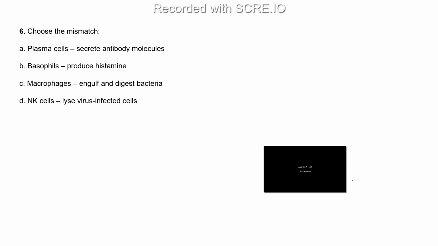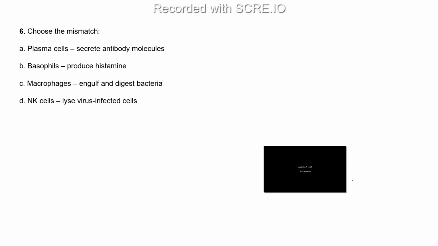So it produces antihistamine maybe. I think it produces histamine, but not directly. Ma'am, I think it's option B because basophils release histamine and not produce it.